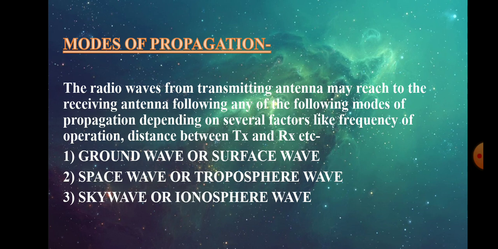There is a speciality in that, because we have seen that there is a demerit in the ground wave and the space wave, which is that the propagation of space and ground waves is limited by the curvature of earth, and hence these modes of propagation fail for long distance communication. That's why we are using skywave propagation.